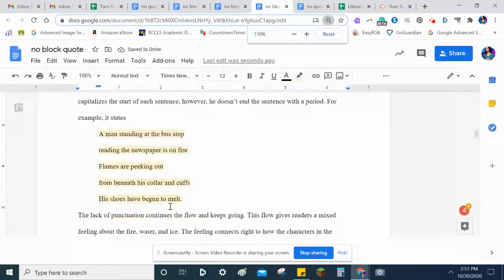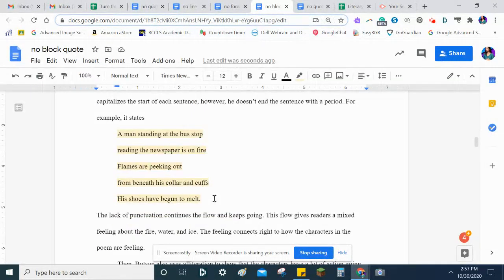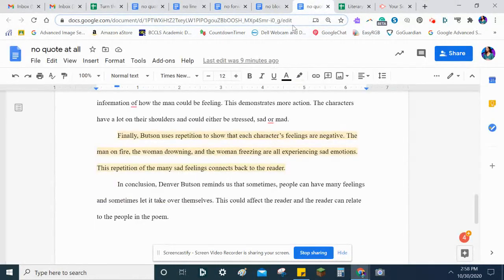Now, there's one more thing missing here, right? Maybe you've guessed it. Line numbers. 5 here. Or we could say in lines 1 through 5, colon, or we could do 1-5. There we go. So now this is a beautiful block quote. And that's what you do when you have 4 or more lines.